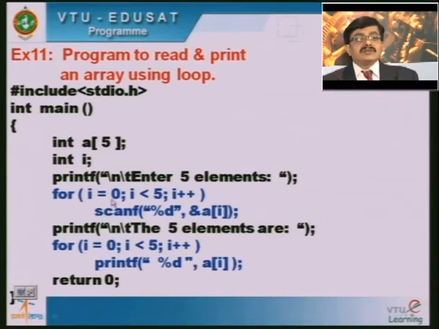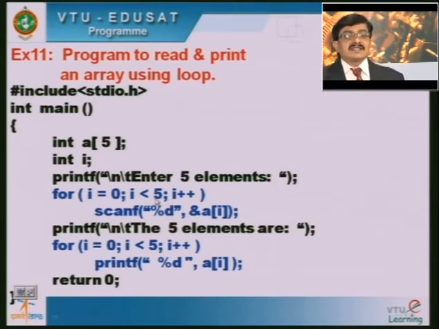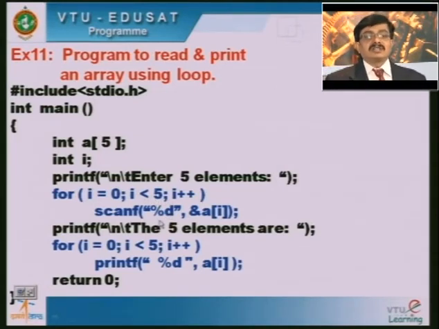Now when i is equal to 0, the condition 0 less than 5 is true, so I will come to this block. Here scanf percentage d ampersand a[0]. I will be taking the address of a[0], and whatever data I enter here will be stored in a[0]. Similarly, when i is equal to 1, the condition 1 less than 5 is true, so again I will come to the body of the loop, scanf percentage d ampersand a[1] will be the statement there, and it will read the second value.